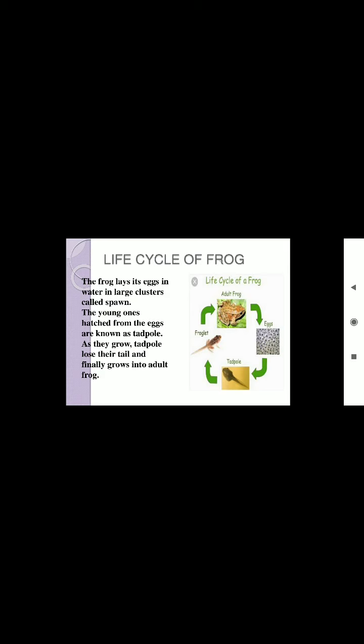The eggs hatch in water and the baby frogs come out. The baby frogs look like fish and are called tadpoles. Tadpoles have a small tail and can swim in water. They feed on aquatic plants and slowly develop into adult frogs.